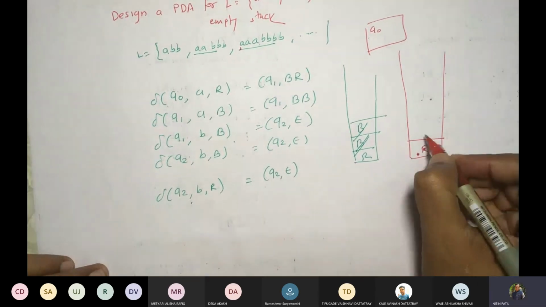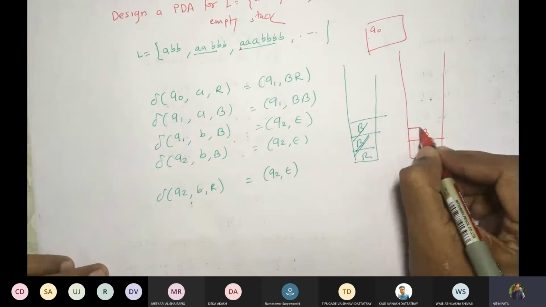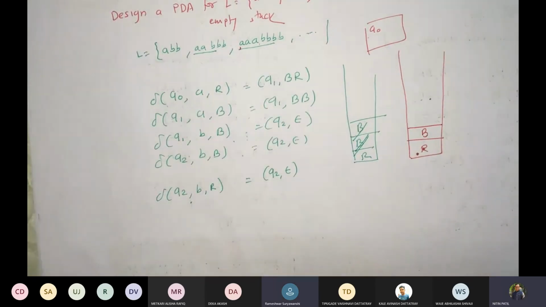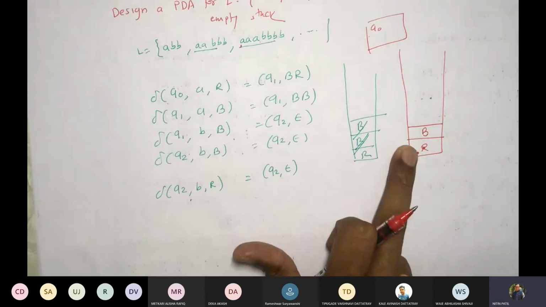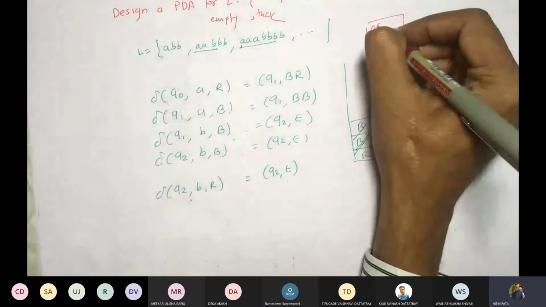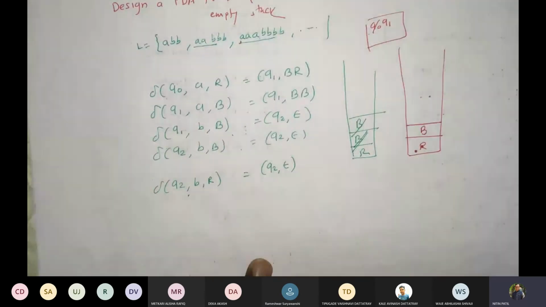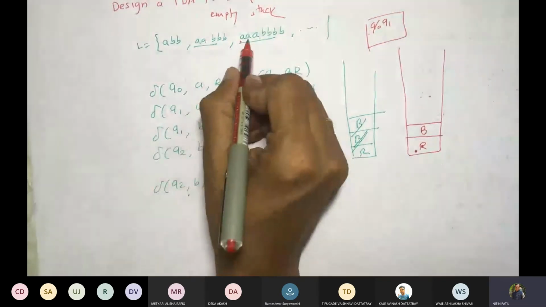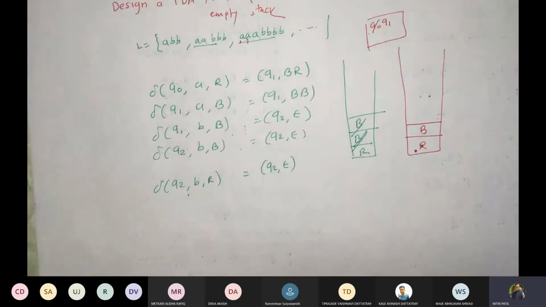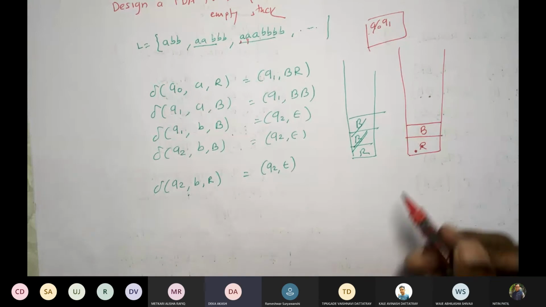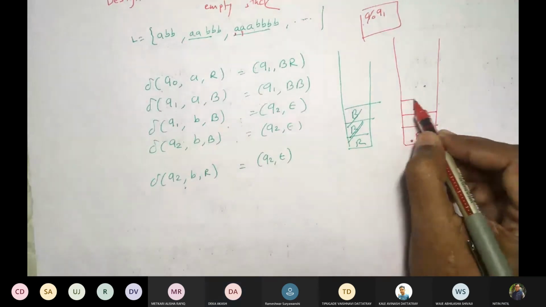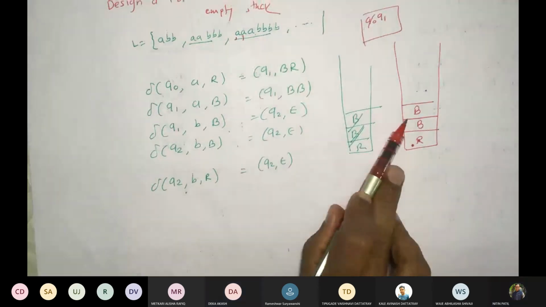We should push. What will happen by pushing here? Yes, correct. Q1 B R. What will come here? Q1. Correct. Q1, this next A and B, what should it be? Q1 A B. It will come B, and it will remain in the same state. We'll push one more element.